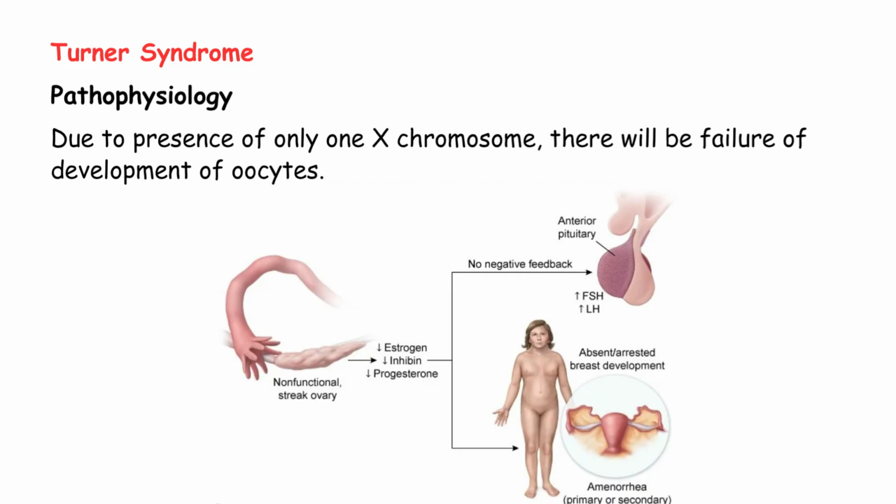This results in streak ovary. A streak ovary is a non-functional ovary. It looks like a thin streak of tissue instead of a normal ovary.